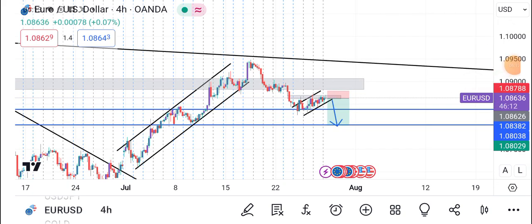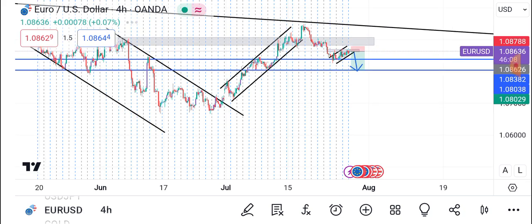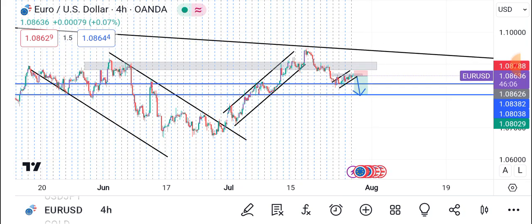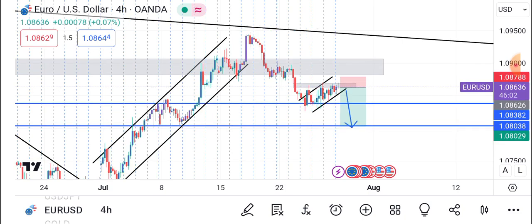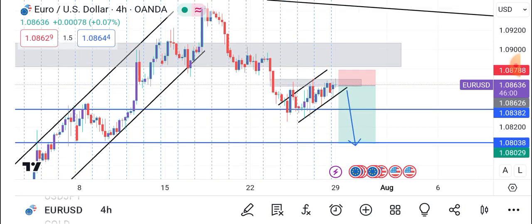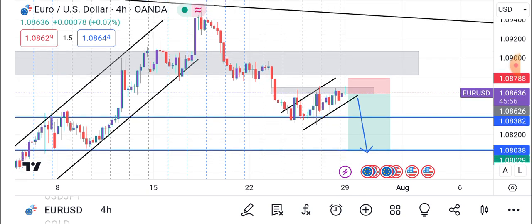Now, looking at the Euro USD on the 4-hour time frame, let me zoom out this. You can see that we've been on the downtrend, then we got into an uptrend. Currently, we broke out of the uptrend and we have been officially on a downtrend. But however, we have this consolidation phase that has been taking forever now. And I bet many traders have been taken out.